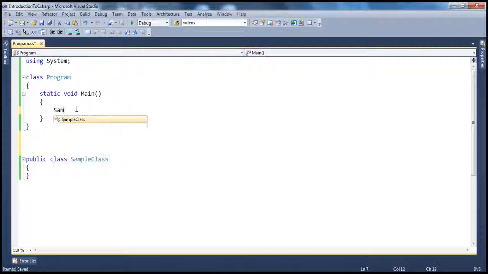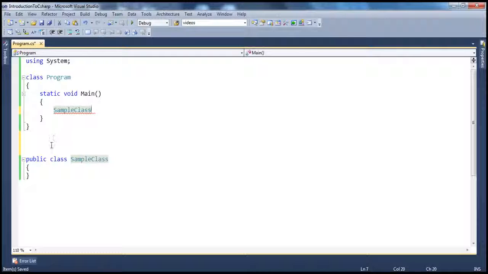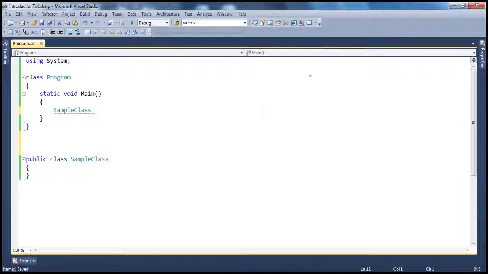Let me create an instance of this class. When I say SampleClass and hover my mouse over there, it doesn't show me any summary of what this class is capable of doing, because we don't have those XML documentation comments. The way we can tell what this class is capable of doing is by using XML documentation comments. If you go back to our slides, XML documentation comments use 3 forward slashes. So forward slash, forward slash, forward slash, look at this, it automatically gives us the summary tag. This is a sample class and a sample